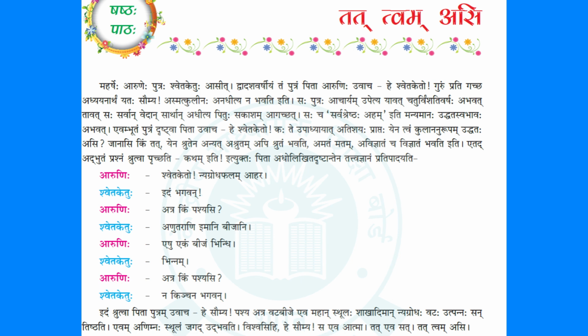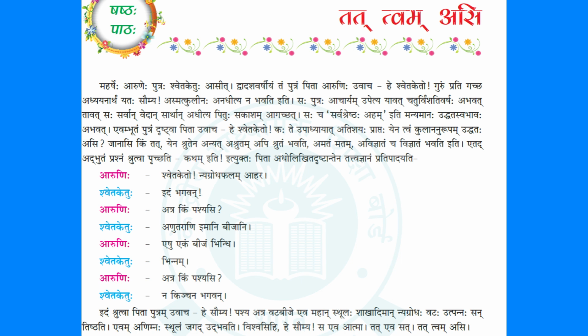Note down here, उपाध्यायः शिक्षकः. From your teacher, atishayah praptaha. Atishaya is extraordinary. Praptaha, you have got, you have received. What extraordinary knowledge have you received from your teacher?